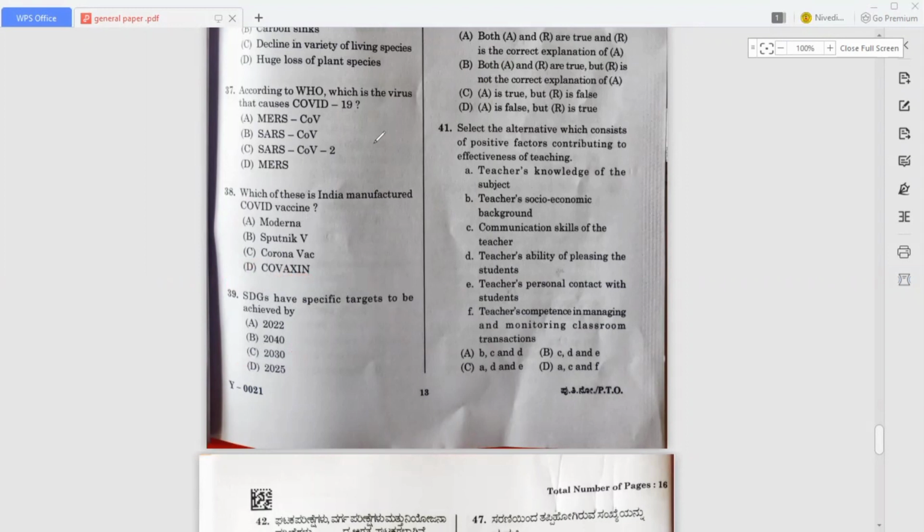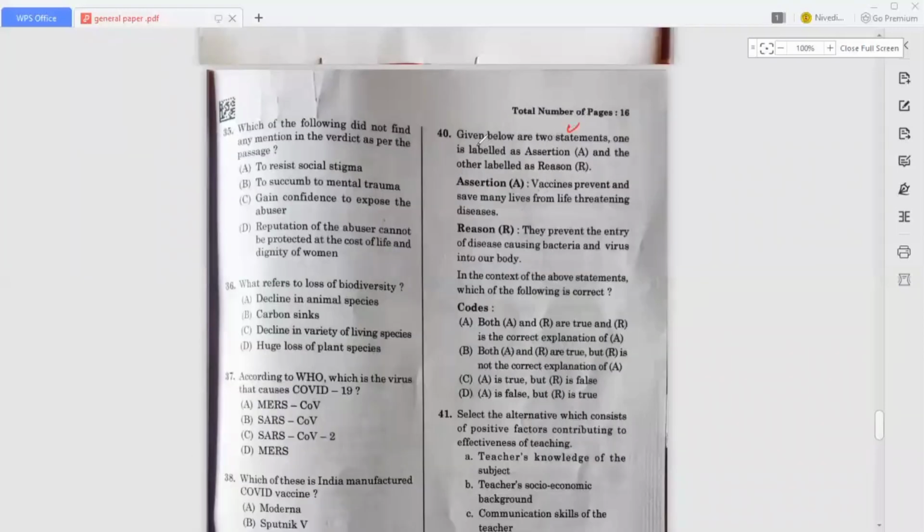It is 40. Okay, so here, given below are two statements. One is labeled as assertion and another one is reason. Okay, so in the assertion they have mentioned: vaccines prevent and save many lives from life-threatening diseases. In the reason: they prevent the entry of disease causing bacteria and virus into our body.